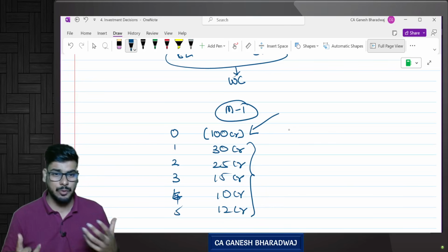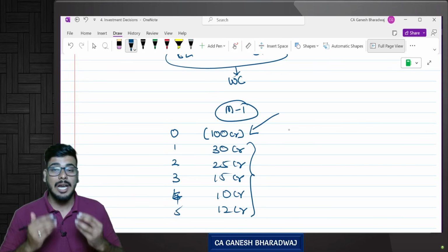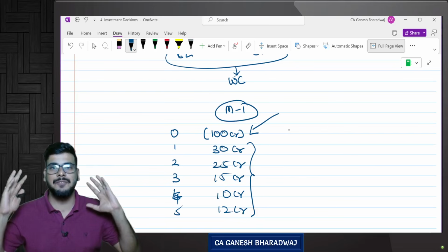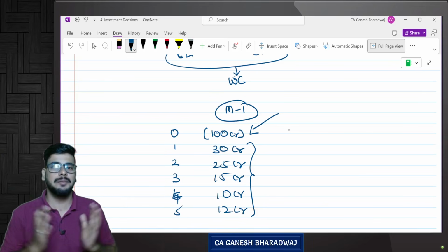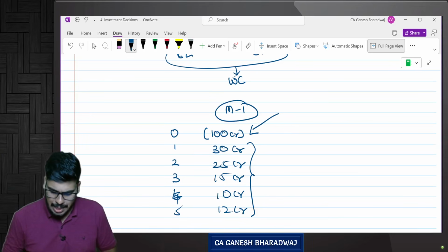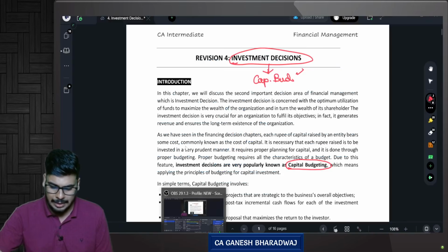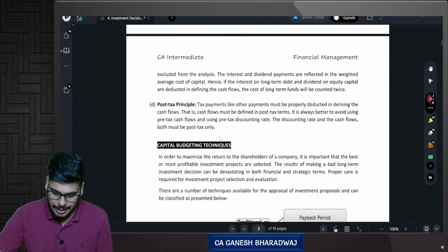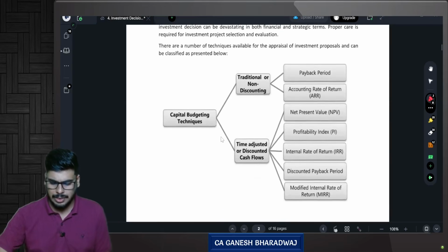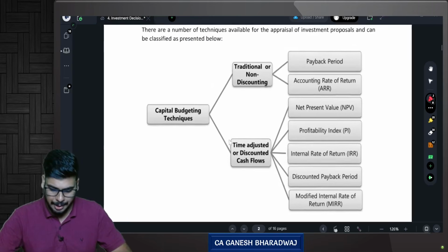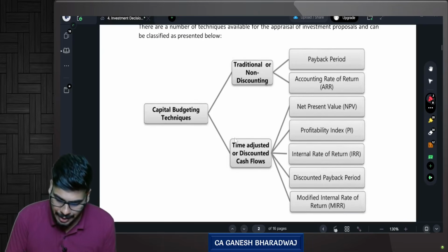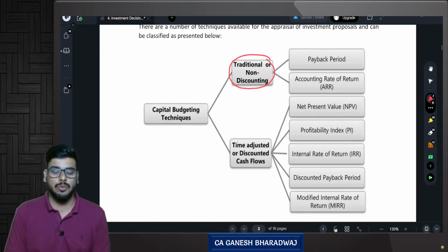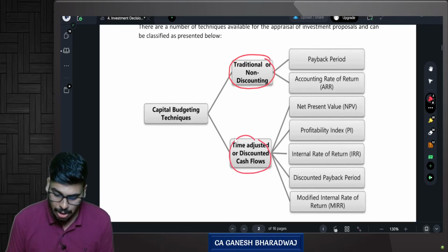And of course, we will be using time value of money techniques and all that. But remember, this chapter is about where I should park my funds. Which are the right avenues where I can invest my funds and generate money? Are you clear with this? Yes. Now, there are some popular capital budgeting techniques. So this is the overview of this entire chapter. Capital budgeting techniques can be broadly classified into traditional or non-discounting techniques and time adjusted or discounted techniques.